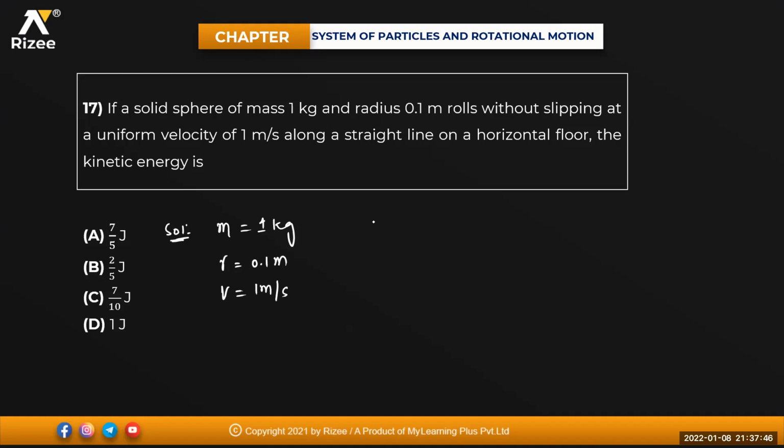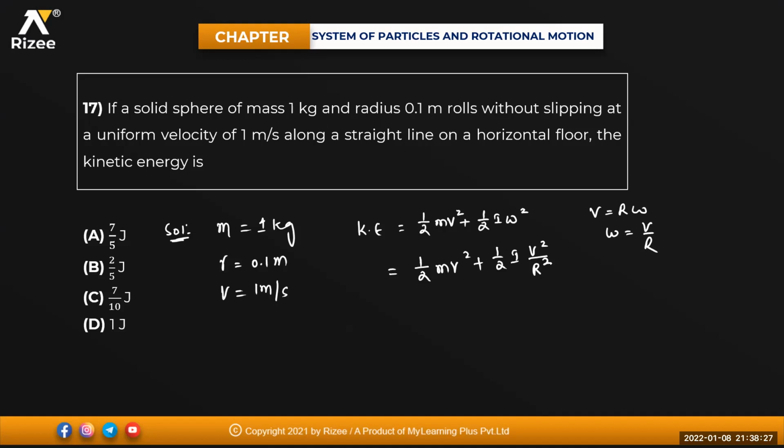As the body is rolling, kinetic energy will be equal to the sum of rotational and translational. Yesterday I told you the formula: half m v square into 1 plus I by m R square. So it is plus half I omega square. V equals R omega, so omega equals V by R. So it is half m v square plus half I v square divided by R square. What type of body is it?